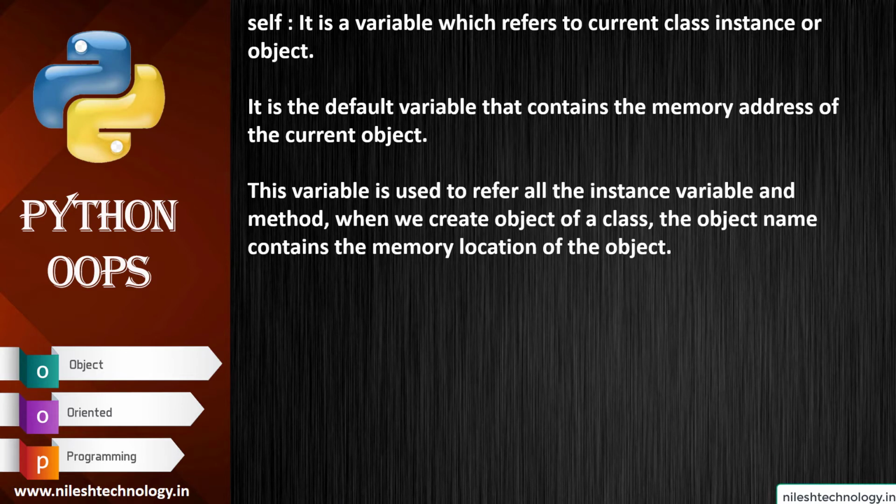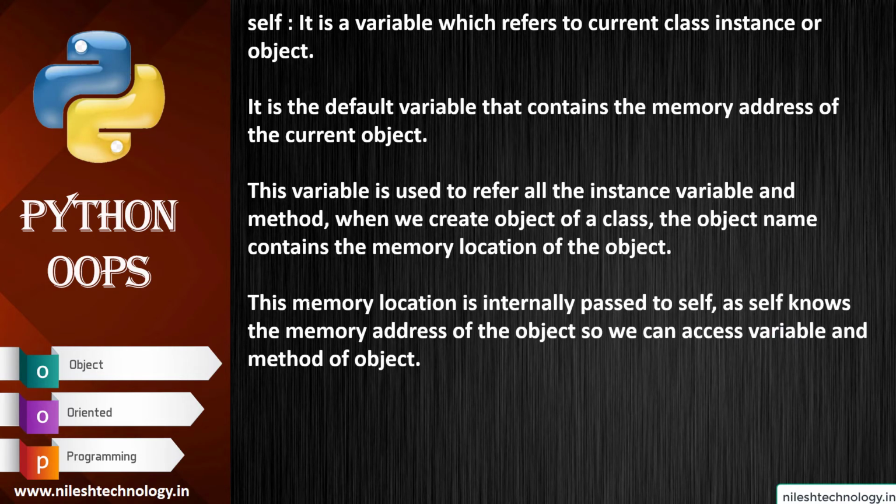This variable is used to refer to all the instance variables and methods when we create the object of a class. The object name contains the memory location of the object. This memory location is internally passed to self, and as self knows the memory address of the object, we can access the variables and methods of that object.